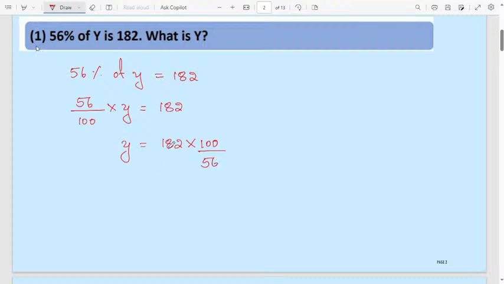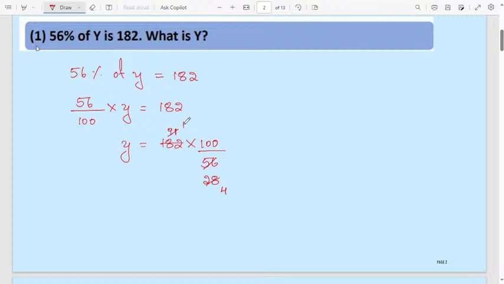Now cancel. 2 2s are 4, 2 8s are 16. Again this one, 2 9s are 18. Then 6 4s are 24, 7 4s are 28.